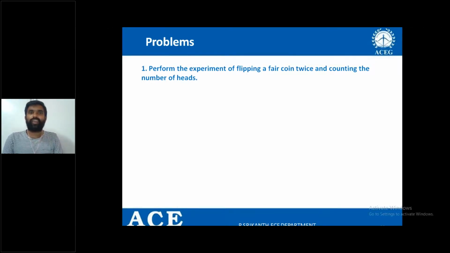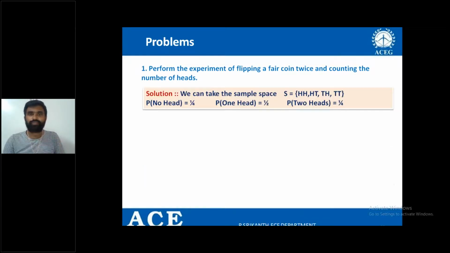That is, what is the event you are taking here? No heads is the event. What is the probability of getting no heads? Yes, out of the 4 elements, only 1 element is with no head. Therefore, 1 by 4. Second event: the count is equal to 1, 1 head. Out of the 4 elements, 2 elements have only 1 head, that is TH and HT. Therefore, the probability of 1 head is 2 by 4, that is 1 by 2.